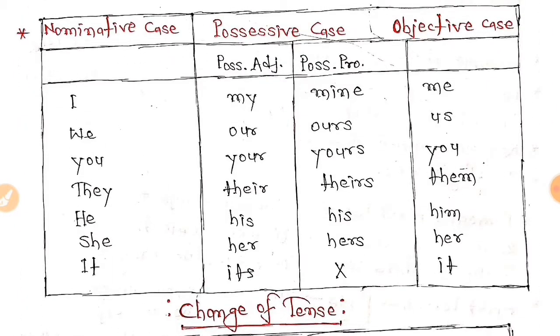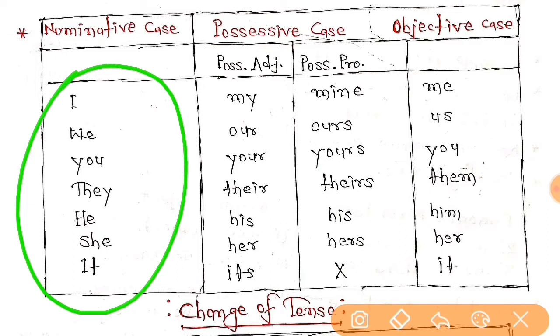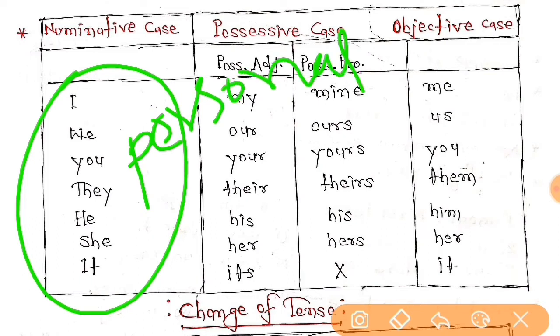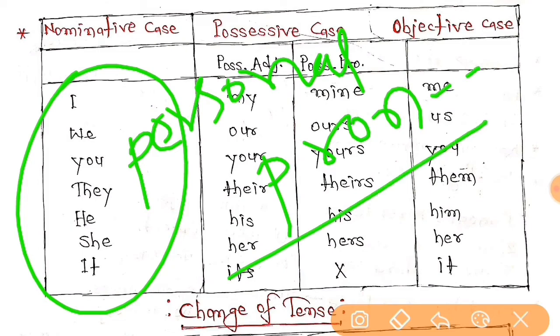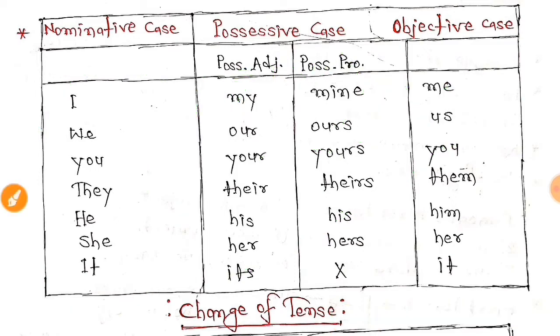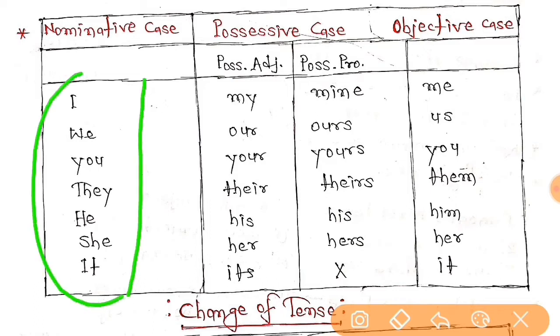Yeah. So you can see here I have done some of the nominative cases. These are also known as personal pronouns, right everybody? And these personal pronouns just change their forms case-wise, you can say, right everybody? So here in this box I have just changed it case-wise. So these 7 personal pronouns are known as the nominative case.